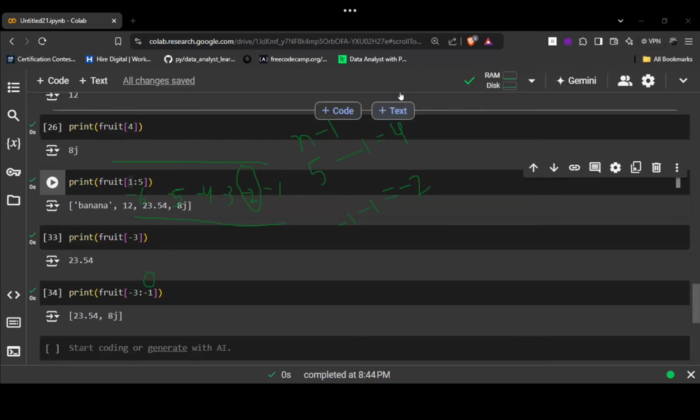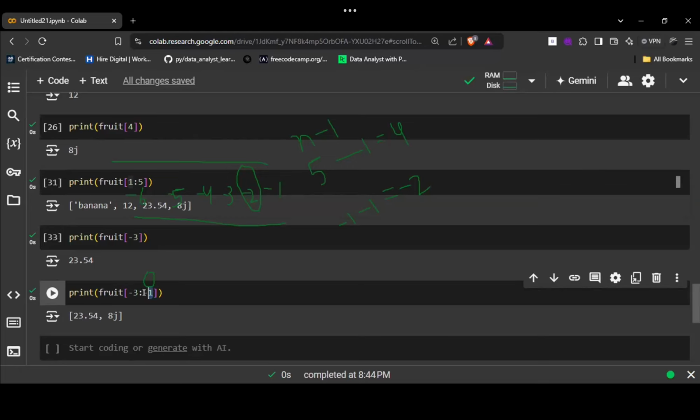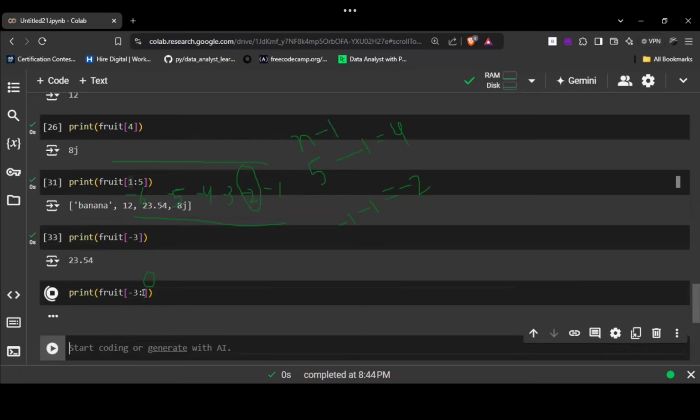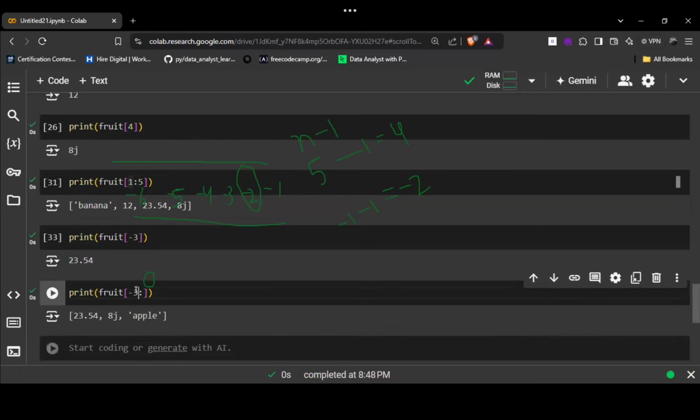Why? If you want to print till the negative last element, how will you do that? So you will remove this one, right? So what is it doing? In this case, you are only giving the starting range. You are not giving the ending range. So it will print from the start till all the items we have, right?